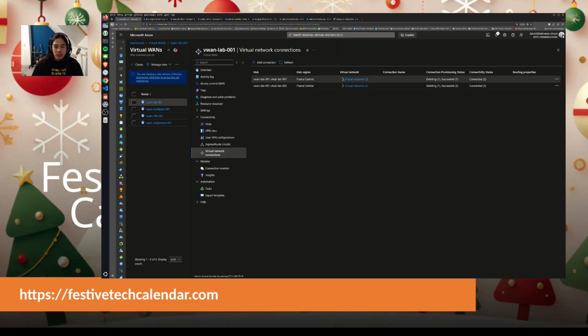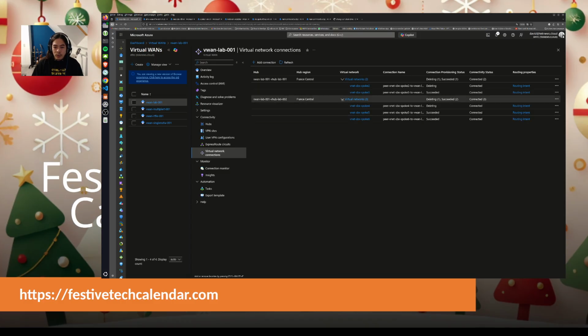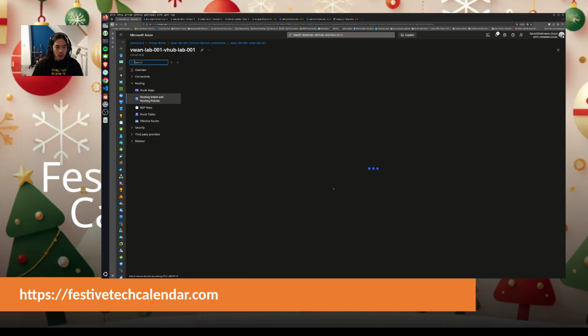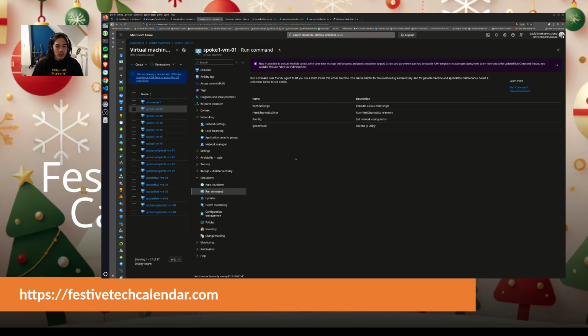Okay, here I have 2 connections on the virtual hub, and I have this one also. Okay, perfect. But we can see that we have routing intent that I've checked earlier. So now I can go over there to my virtual machine, and I can do some shell script just to ping some traffic.